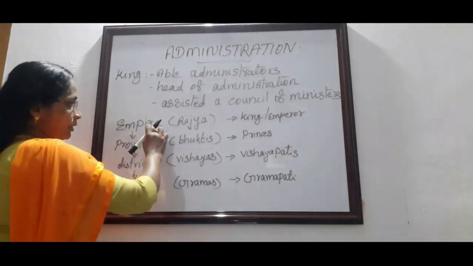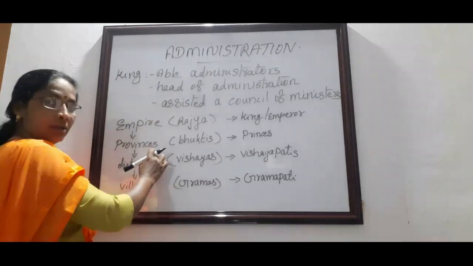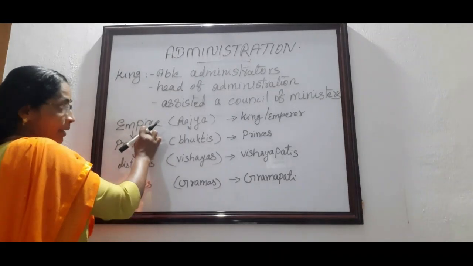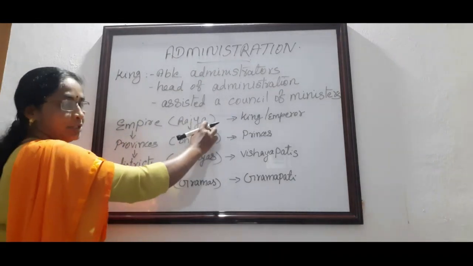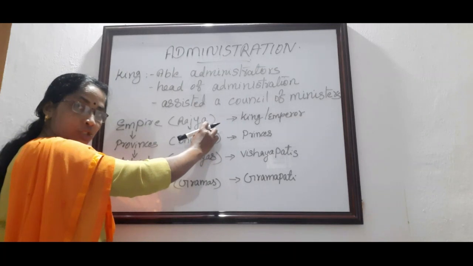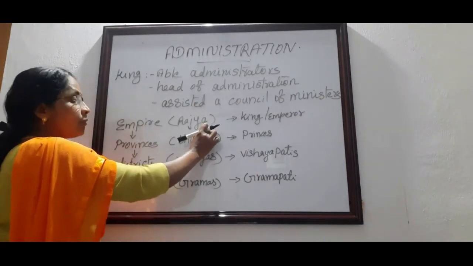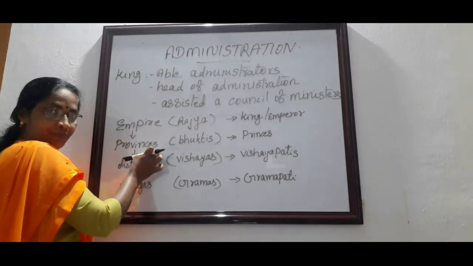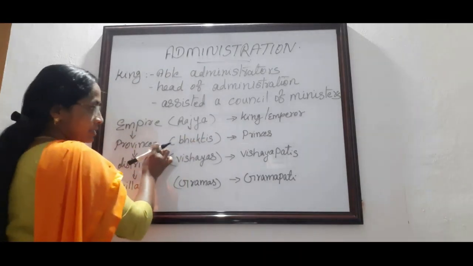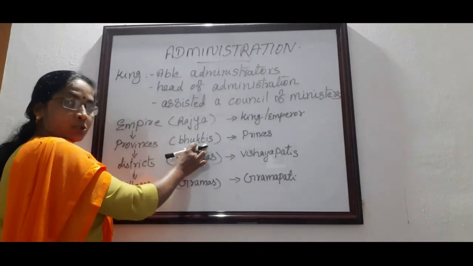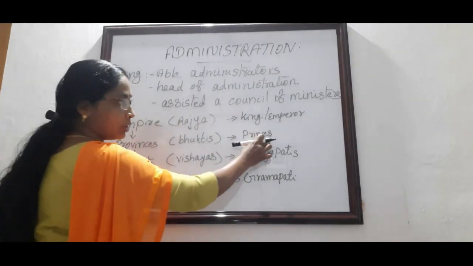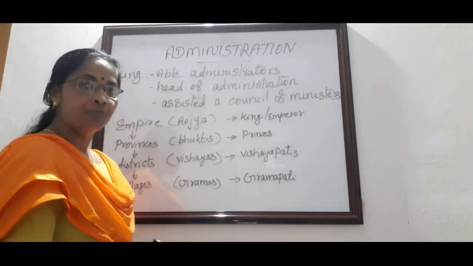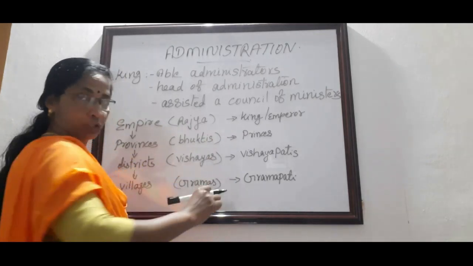The empire was divided into a number of provinces. Instead of empire, they used the word Rajya. What was the term they used instead of the empire? Rajya. The Rajya was divided into a number of Bhuktis. Bhuktis means provinces. Instead of provinces, they used another term, Bhuktis. Who was the ruler of the Bhukti? The heir apparent or the princes of the royal family were appointed as the head of the Bhuktis.